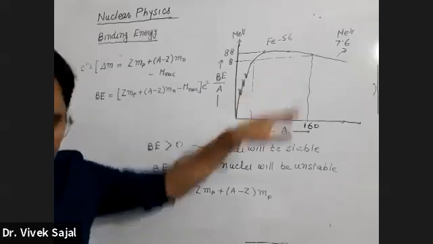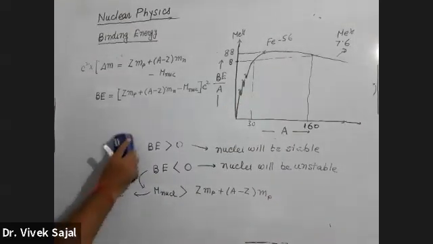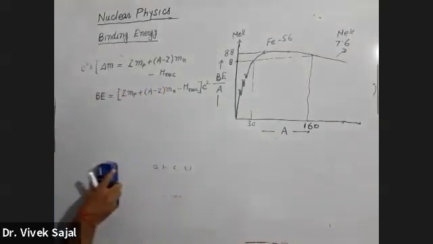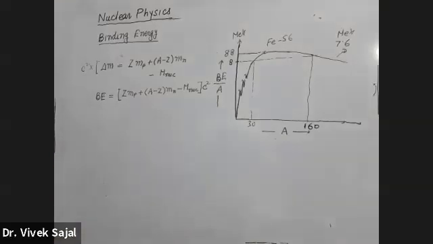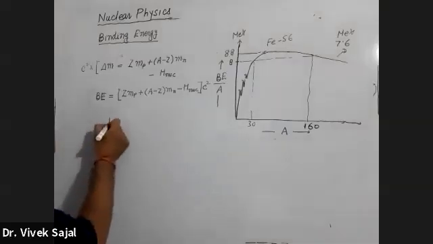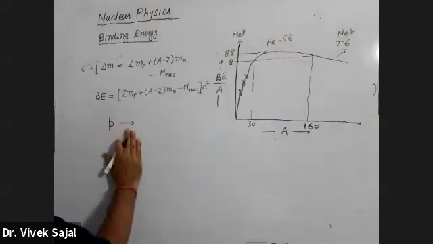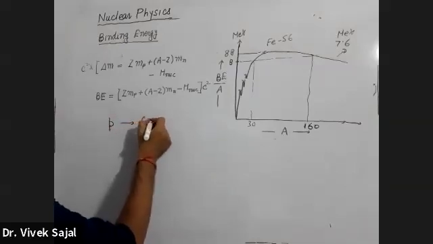What these people were saying is that inside the nuclei, we have protons, which are positively charged. So in between protons, there will be Coulombian repulsion.